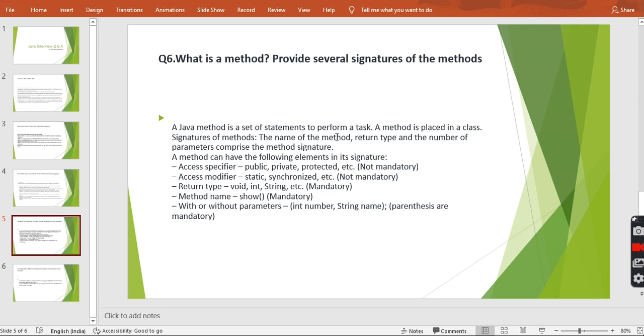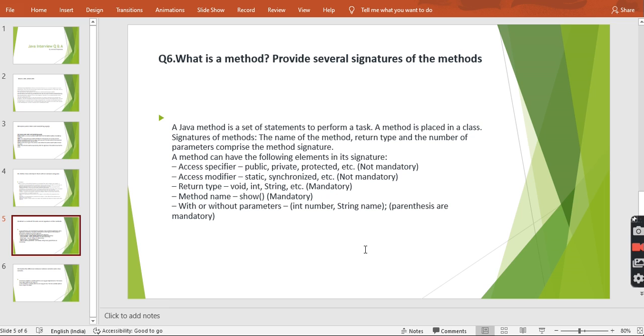So a Java method is a set of statements to perform a task. A method is placed in a class. The signature of a method includes the name of the method, the return type of the method, and the number of parameters in the method. So suppose there is a method m1 that contains the return type, method name, and number of arguments.